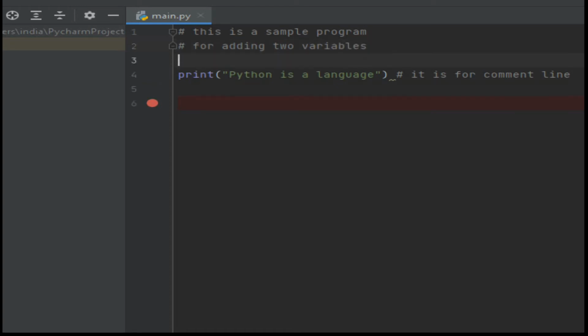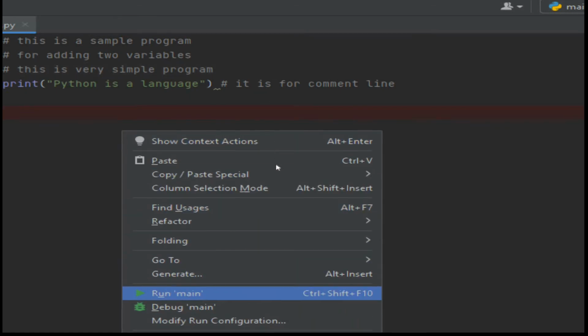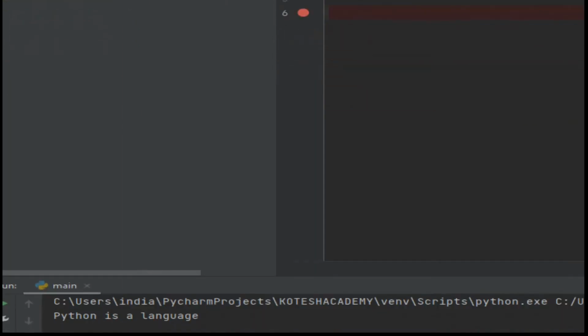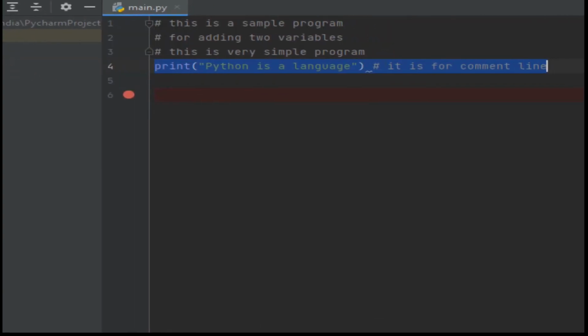So almost all three lines are comments. After writing that instruction and running main, you will get only one output: Python is a language.